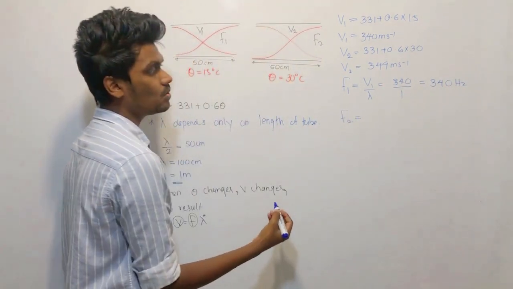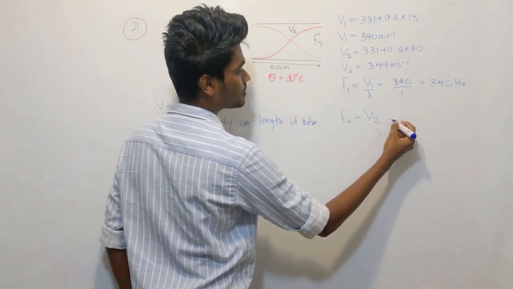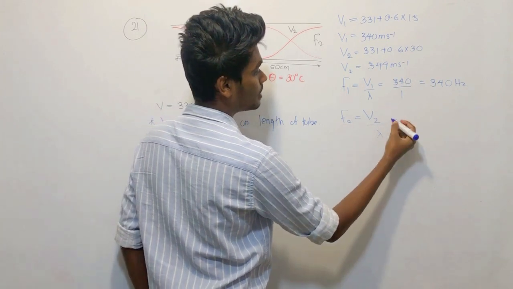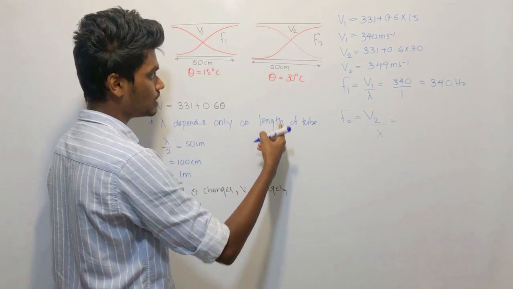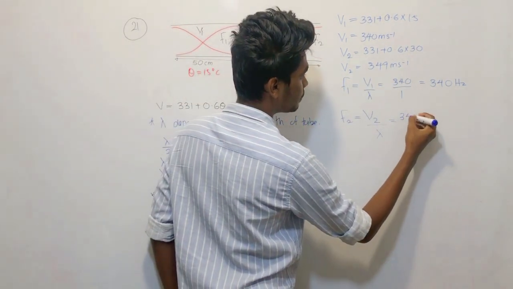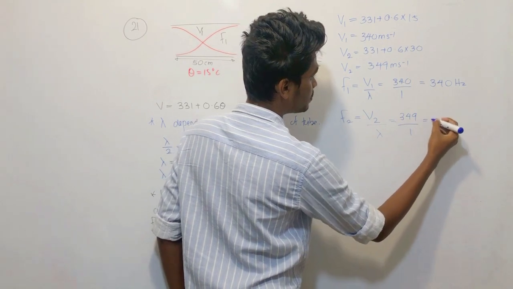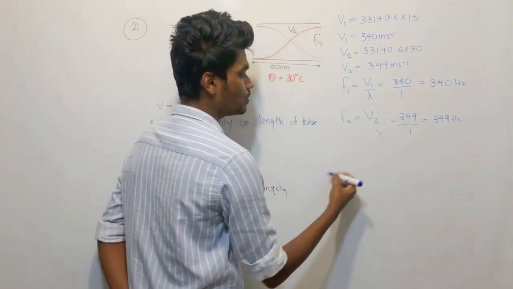Can't we find f2? f2 can be found as v2 over lambda. We know the changed velocity, but lambda is constant always. It depends only on the length of the resonance tube. So f2 is given by 349 over 1, which means 349 hertz. So how do you find the beat frequency?